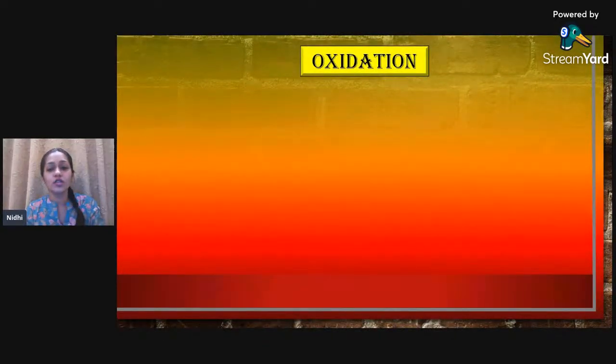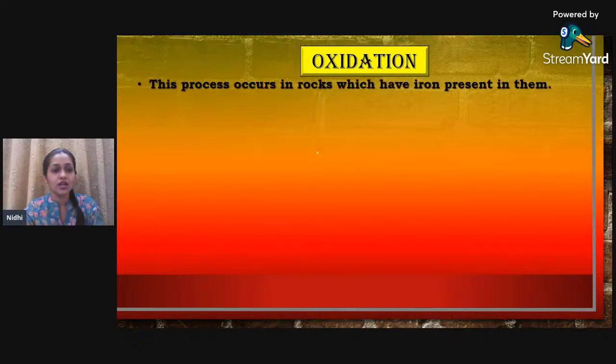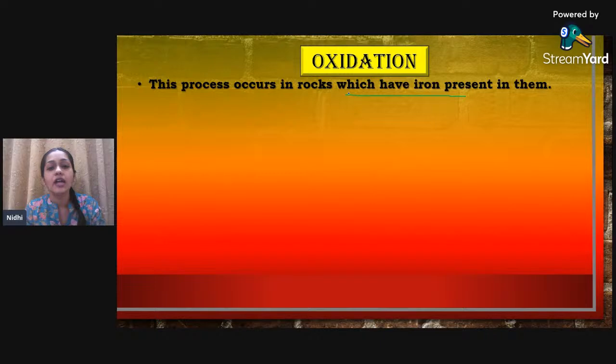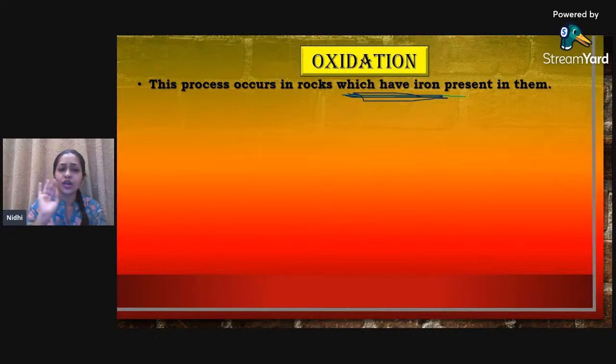Okay, moving to the next part, that is oxidation. All right, so what is oxidation? This process occurs in rocks which have iron present in them. Very, very important point. Why does this oxidation happen? Because there is iron present in them. And iron is nothing but ferrous, right? And the color of iron is like rust, right? Rust-like color in the sense the reddish, reddish brownish kind of color.